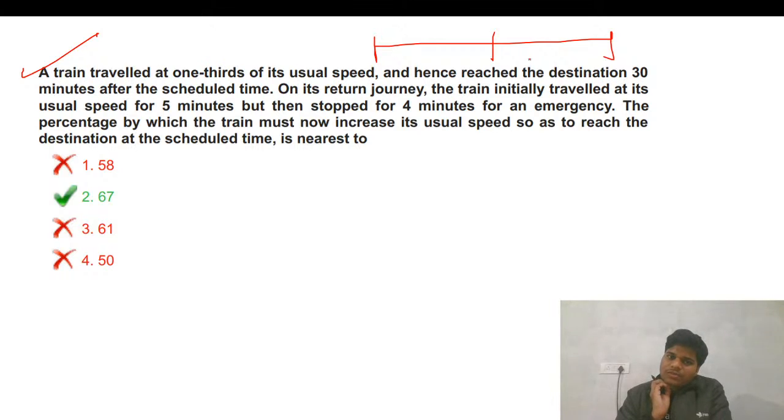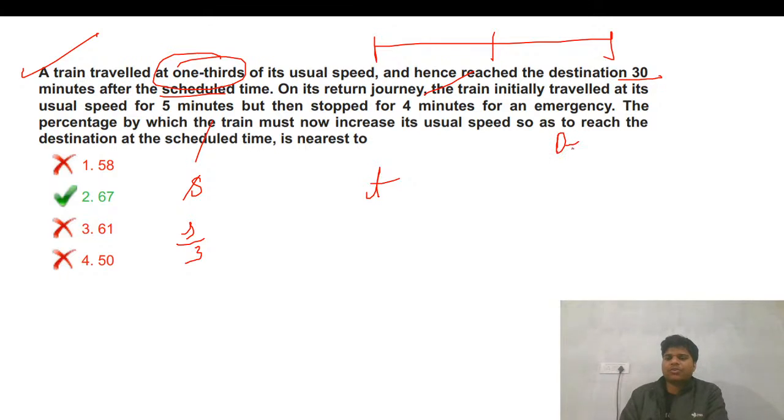Okay, so let's do this one. A train travels at two-third of its usual speed, hence reaches the destination 30 minutes after the scheduled time. So distance is constant. Let's take speed as s and time as t. Speed becomes 2/3, so time will become 3/2 times, because d equal to st. So this difference, 1/2 t, is 30. So t is 15 minutes.